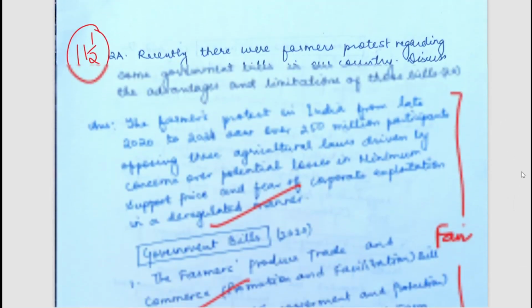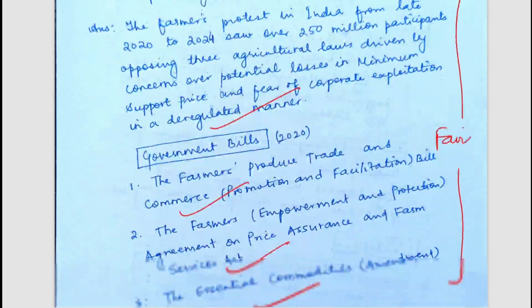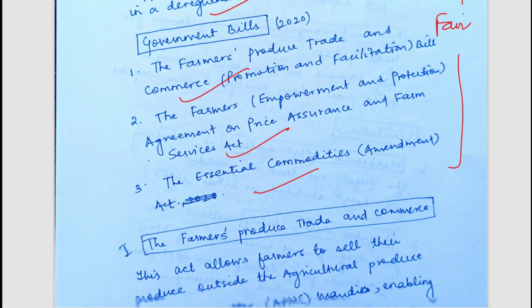The next question is, recently there were farmers' protests regarding some government bills in our country. Discuss the advantages and limitations of those bills. So it is a kind of question linked with current affairs. So we all know recently three government bills were there, I think in 2020.